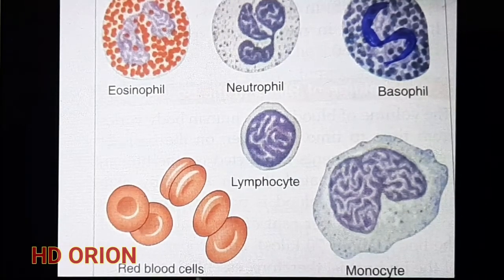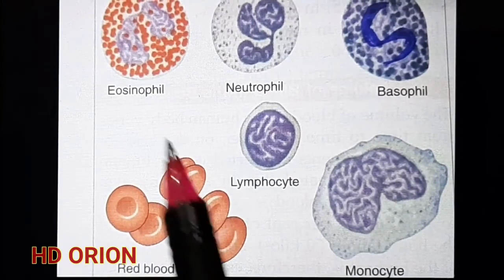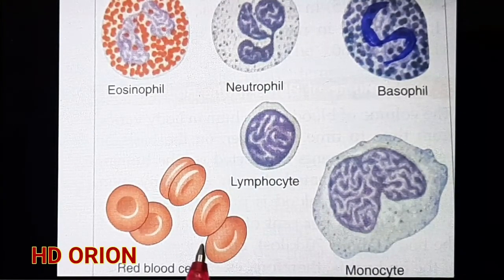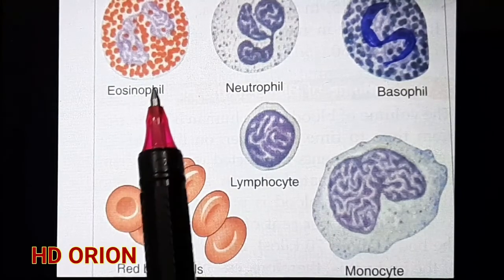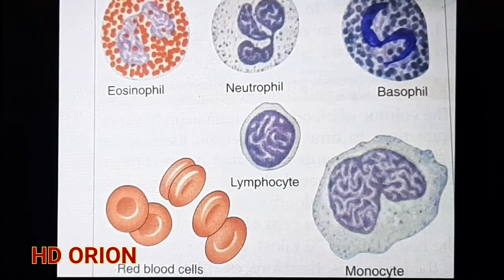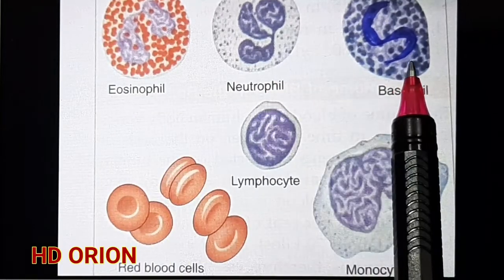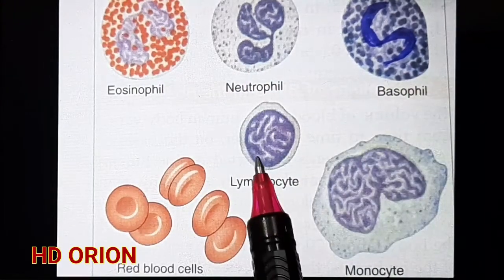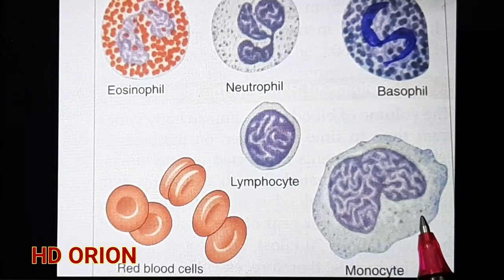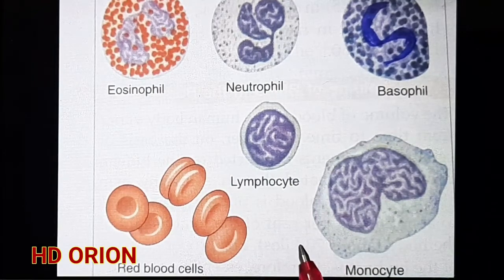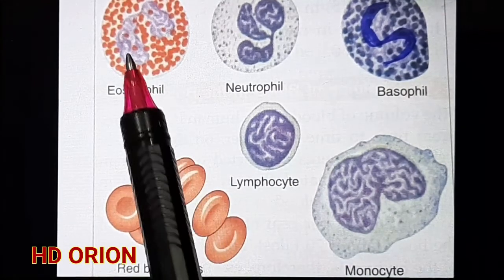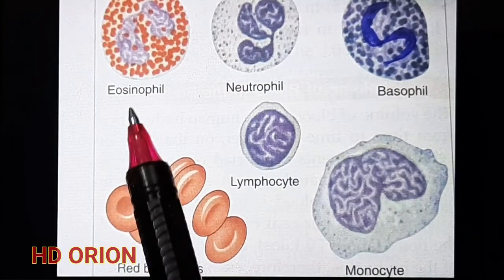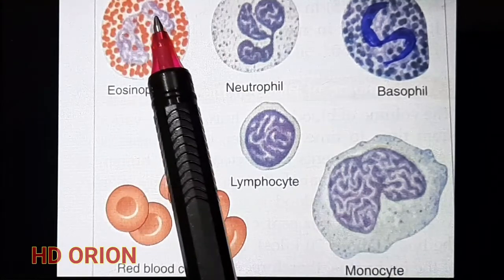So this is the figure which shows the different types of cells. Although we are studying the WBCs, here the RBCs, the red blood cells, are also shown, which have a biconcave shape. But we are concerned here about the WBCs, the 5 types of WBCs. These 3 are the granulocytes. You can see that the cytoplasm has a granular appearance, while the lymphocytes and monocytes are agranulocytes and their cytoplasm is smooth. Now this figure is shown just to show you the difference in the nucleus. There are different types of nucleus found in each cell. The eosinophils have a bilobed nucleus.